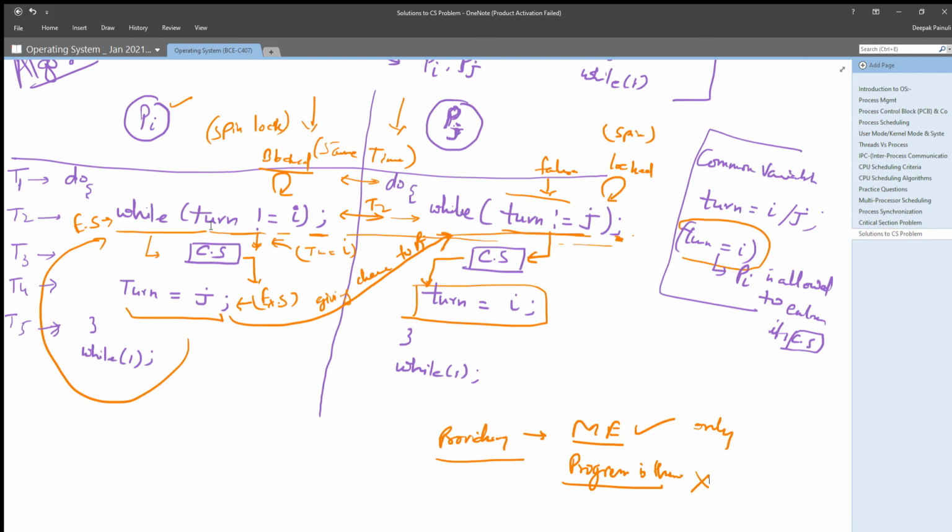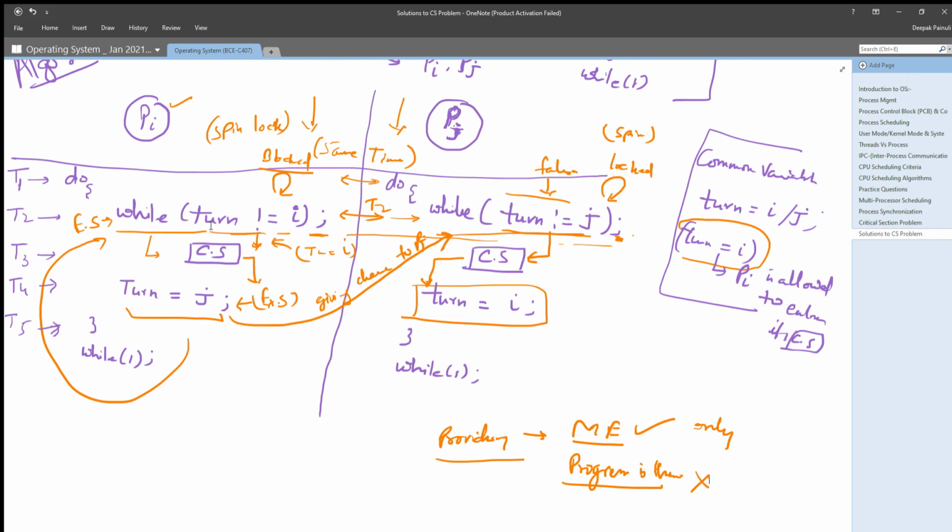By analyzing the code, you can say that any process which wants to execute its critical section needs to first check the condition for turn, right? And here in the while loop, it is testing turn's value for its own name only.